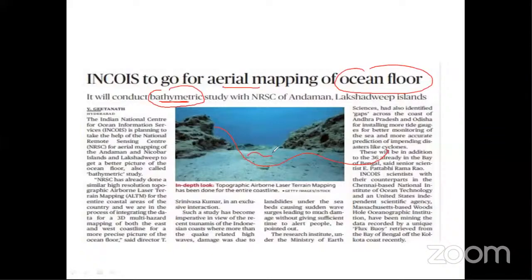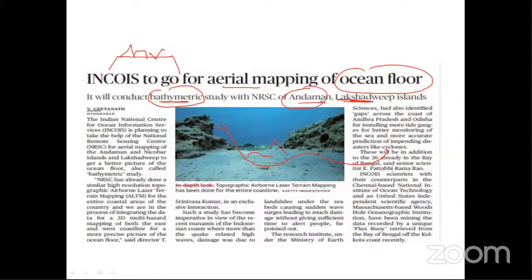that gives the government information about what exactly is present on the ocean floor, what type of relief features. As you see on land, relief features are present, called mountains, plateaus, plains, and valleys over the continent. Similarly, over the ocean floor also, different types of relief features are present. This is a new recommendation given by this body to study the ocean floor of the Andaman and Nicobar Islands and Lakshadweep Islands.